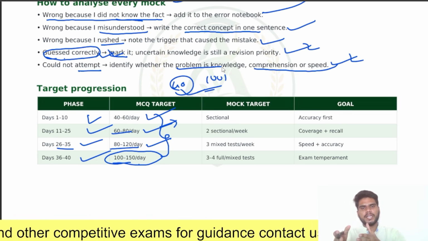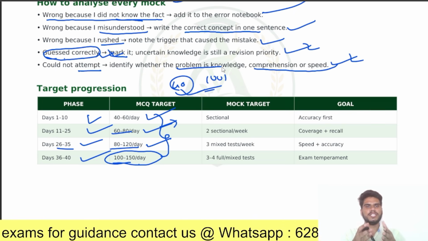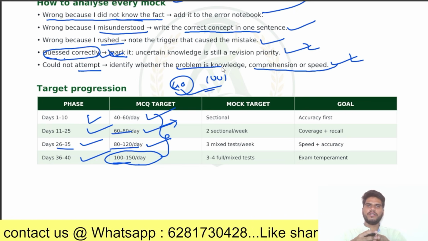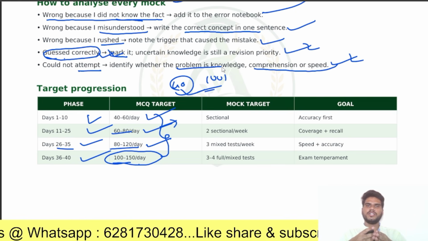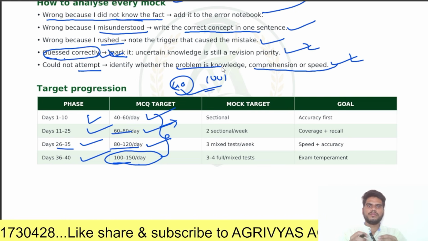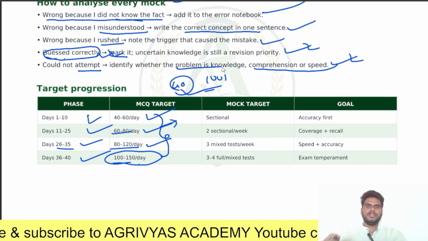Because there is very limited time. Unfortunately, generally there should be a minimum 60 days gap between the date of release of notification and the date of examination. But for the 2026 aspirants, you got just 40 days, which is a very limited period of time. So please progress your MCQs from day 1 to day 40.